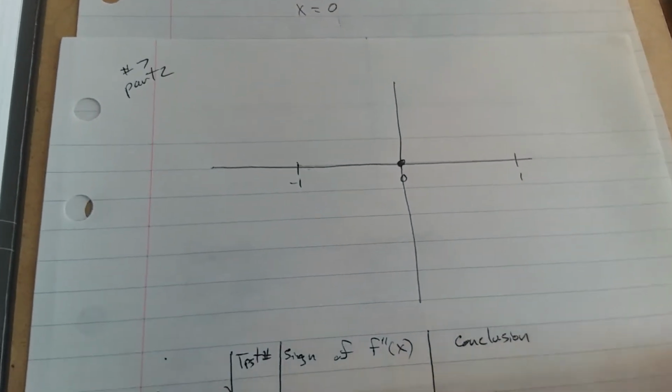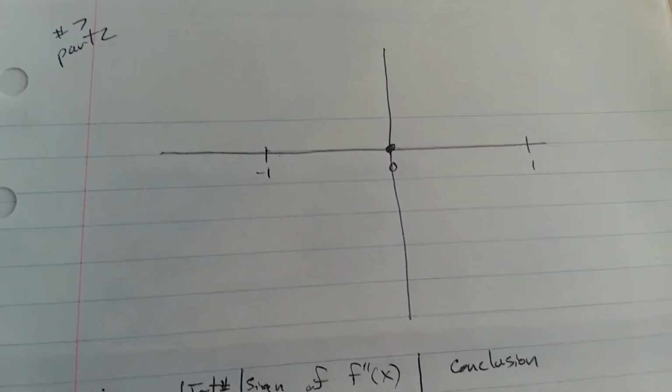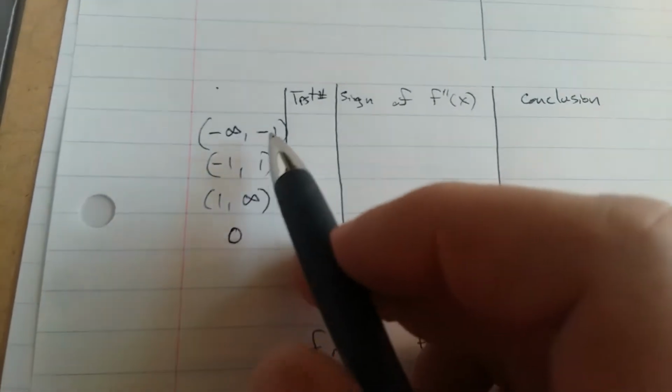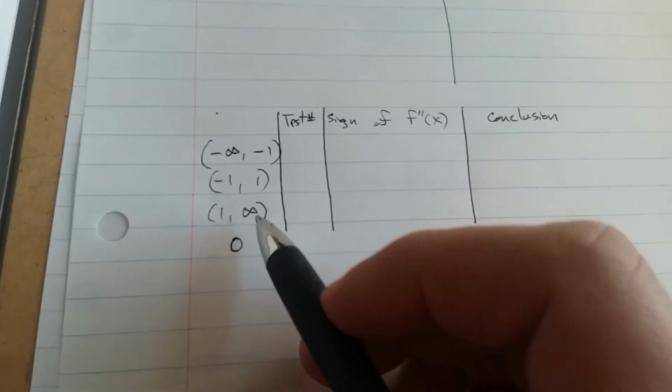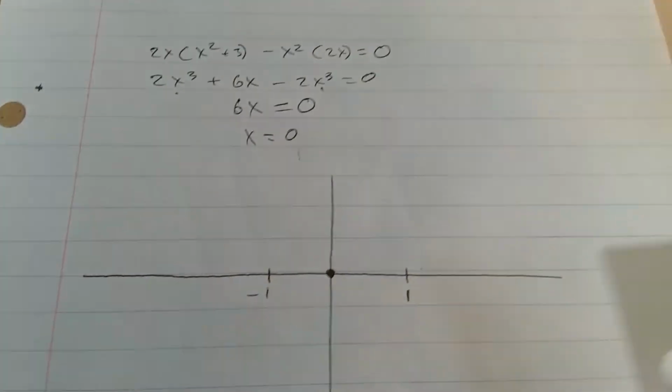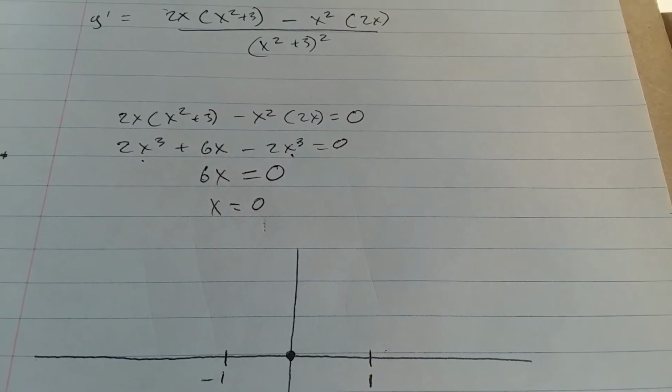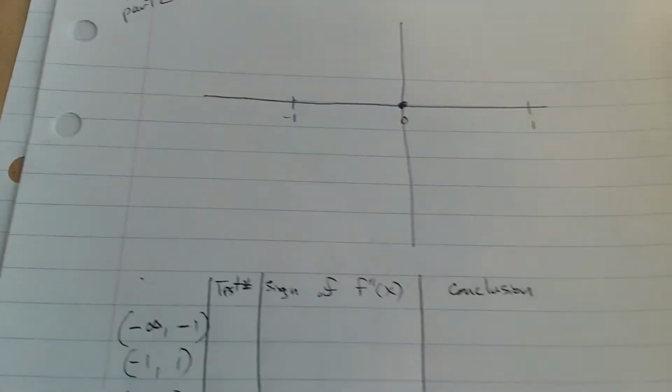Hello everyone, this is the second part of number 7 off of page 215. So far we made the conclusion that our points of inflection are at -1 and 1, so we have these intervals to test. We also calculated from our first derivative that 0 is a critical point, so 0 is going to be a max or min.